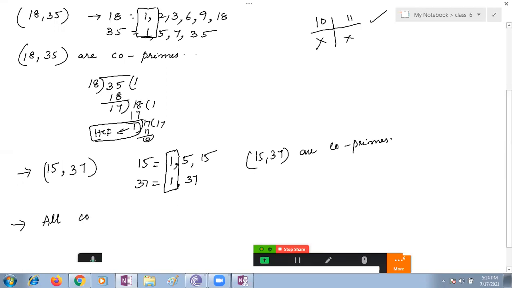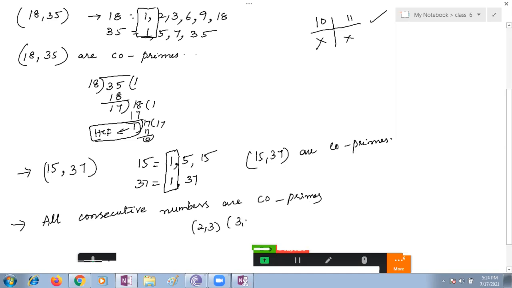All consecutive, what does that mean? Ma'am, side by side numbers. Yes, consecutive numbers are co-prime numbers. Wonderful point. That means if you take any two numbers, 2 and 3 are co-primes, 3 and 4 are co-primes, 5 and 6 are co-primes, 1000 and 1001 are co-primes. Consecutive numbers are co-primes. Very good.